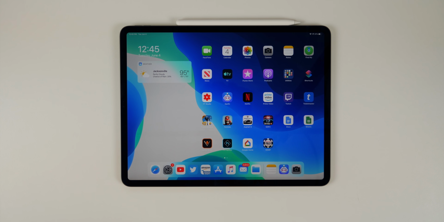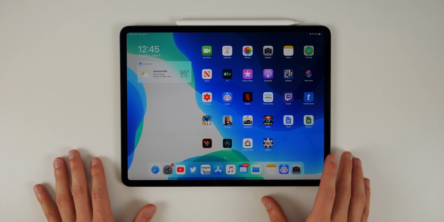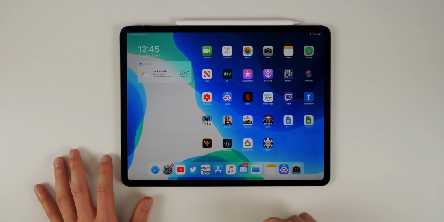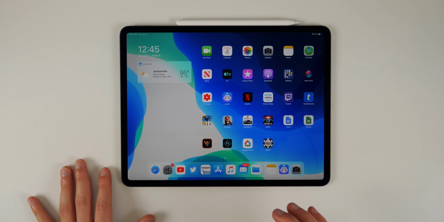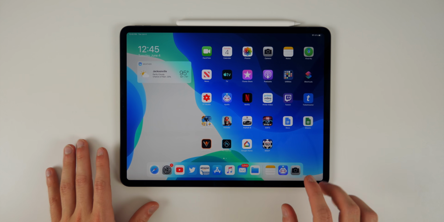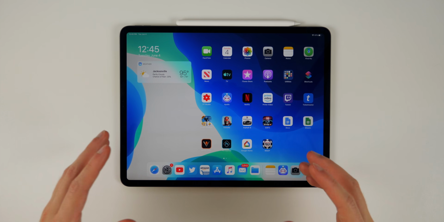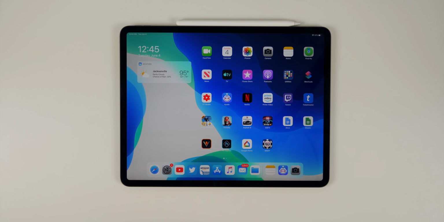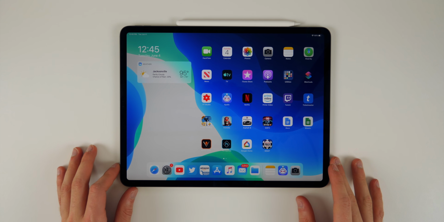Another awesome feature in iOS 13 is Sidecar, and this actually works alongside macOS Catalina, and you can use your iPad now as a secondary display to your MacBook or iMac. Now, I do have macOS Catalina installed on my device, but for some reason it's not working with iPadOS 13. The two are not working together. So it's probably because we're just still on the first beta of both, but I will touch on this in the second beta to see if it's working.